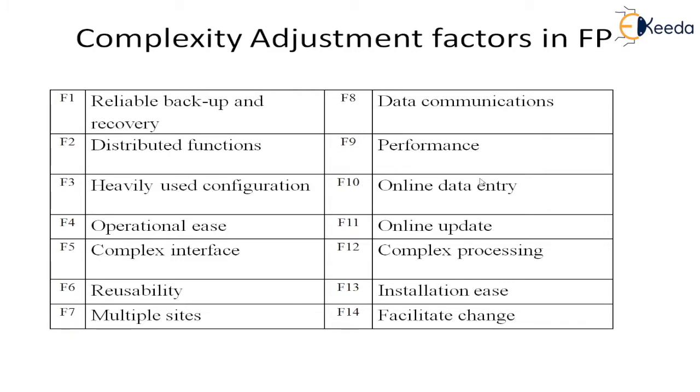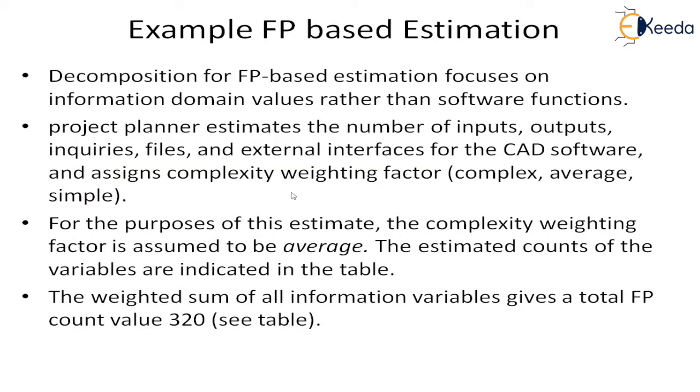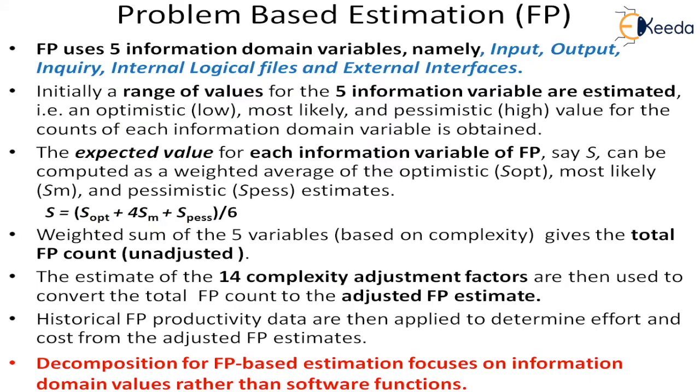So these are the 14 adjustment factors for which we have to decide the degree of influence, whether it is low, average, or high. In the previous slide we discussed that we will take this estimate of the 14 complexity adjustment factors and convert the total FP count that we discussed here to the adjusted FP estimate.